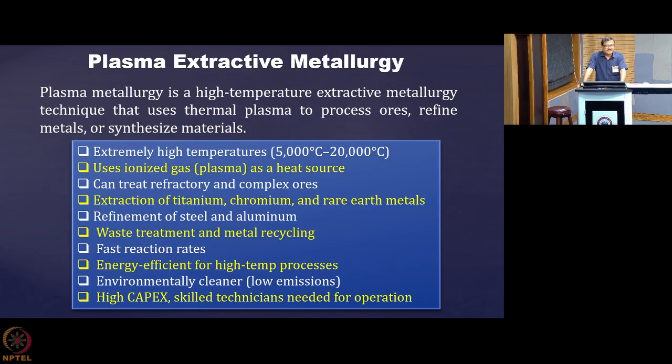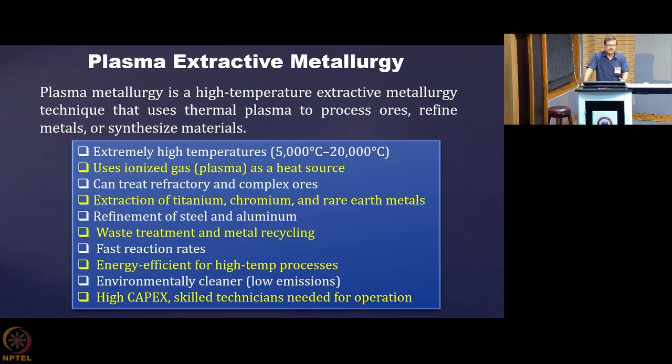Then energy efficient high temperature process is possible because of presence of this nascent species. Then the most important thing is that it is an environmentally benign process because of the very low discharge of harmful substances.